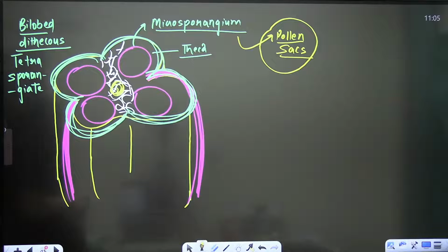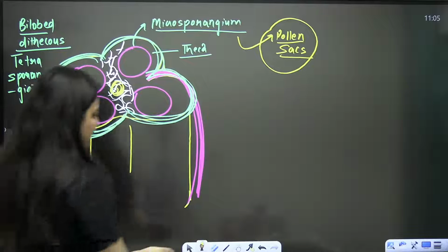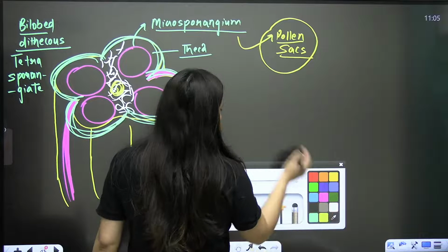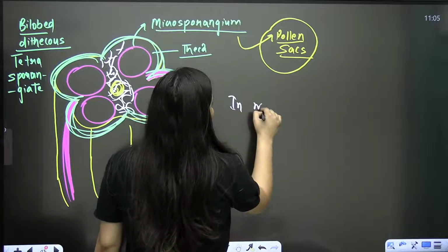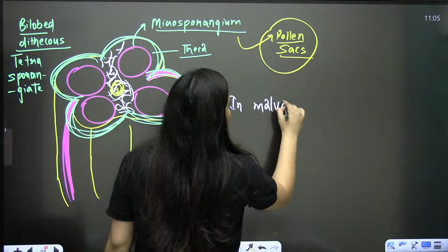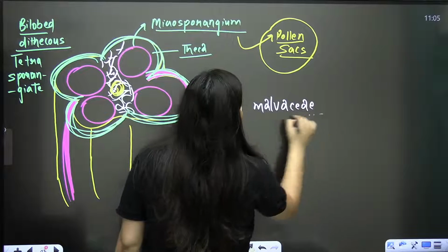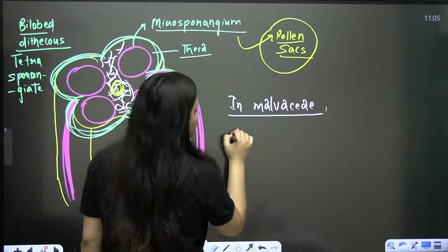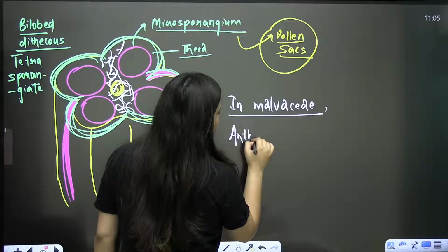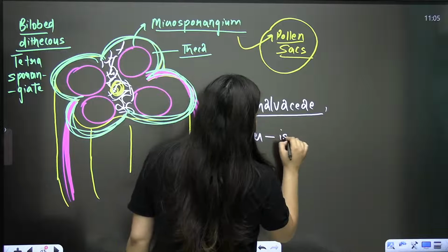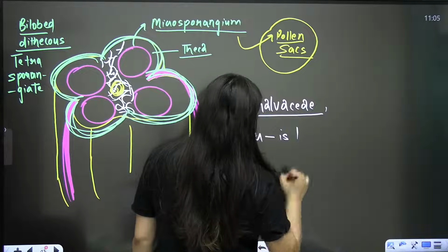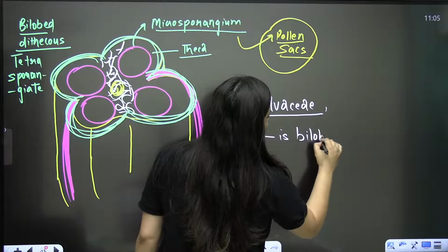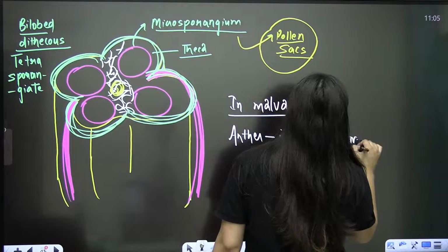Done. So as I said, we have an exception as well: in Malvaceae, the anther is bilobed, but it is monothecous.